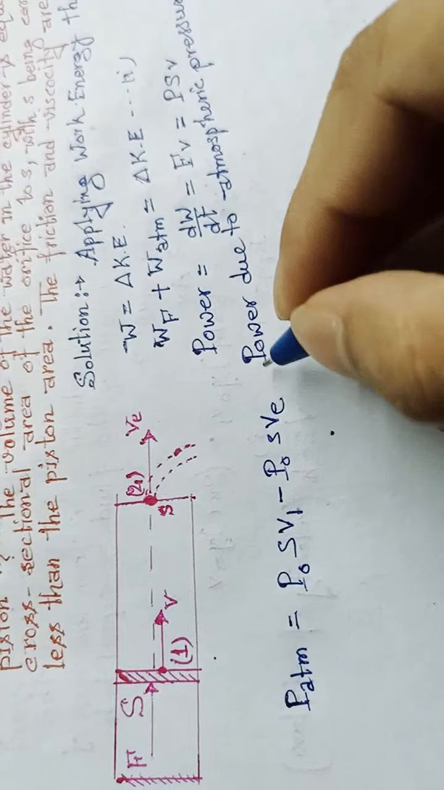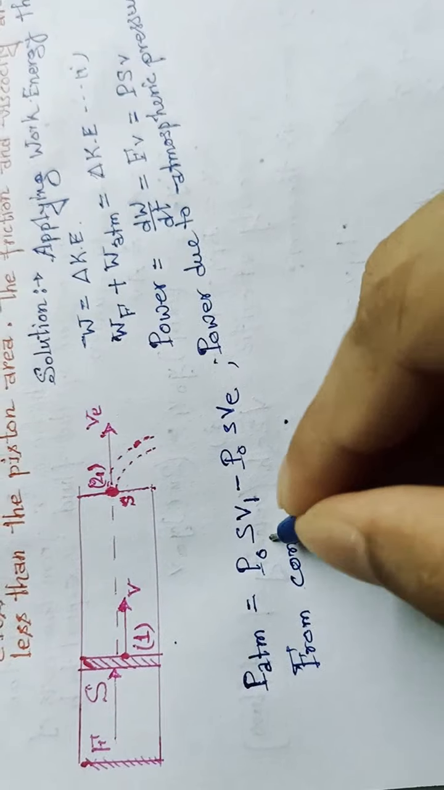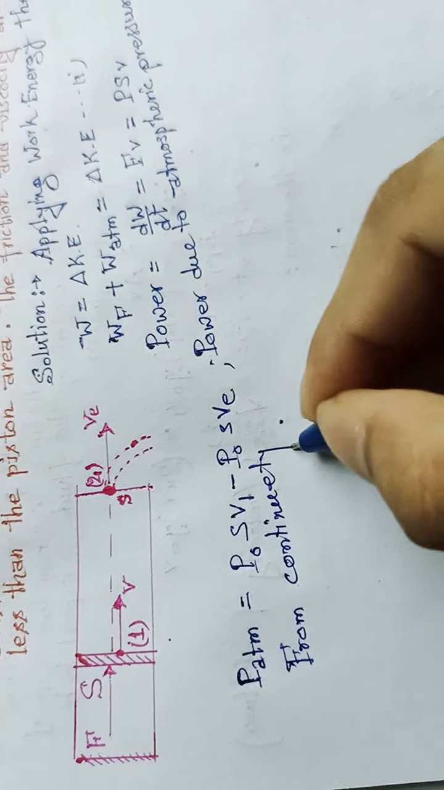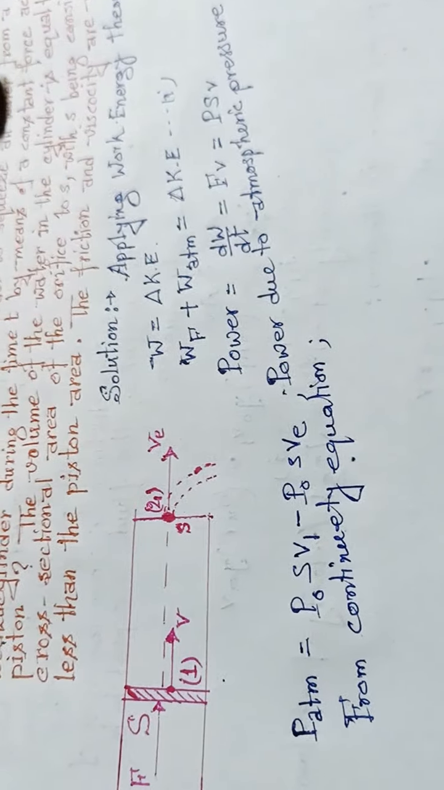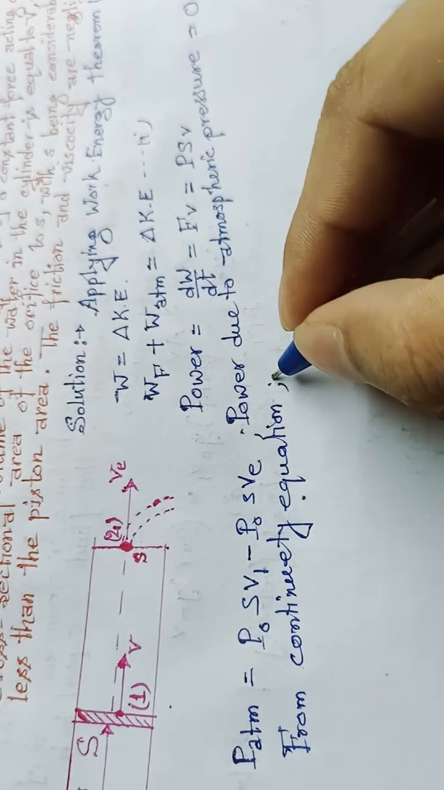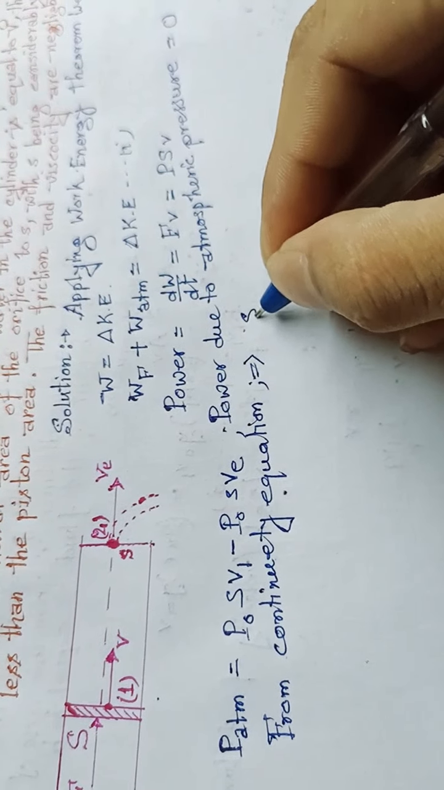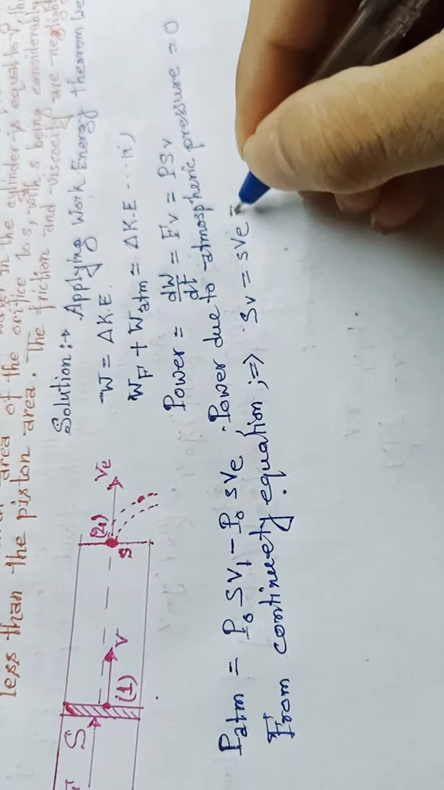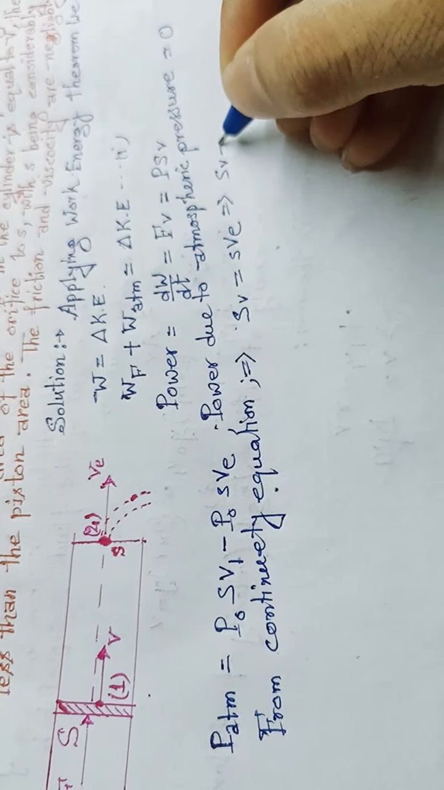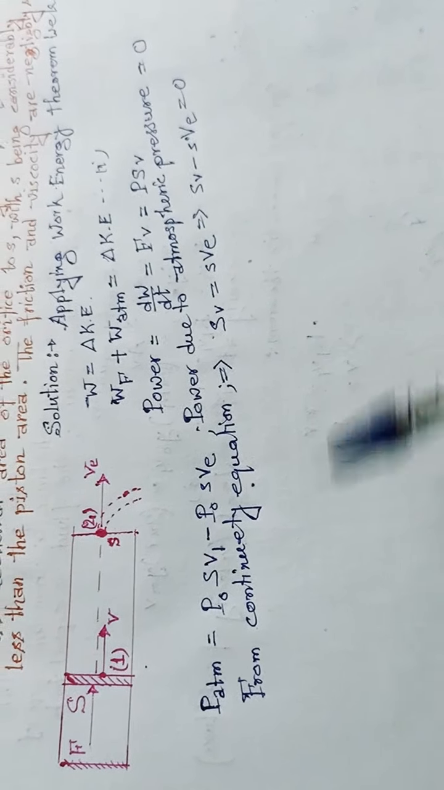Now from the continuity equation, as we know, area of cross section into velocity is equal to constant. So from the continuity equation, S into V is equal to small s into VE. So we can write SV minus small s VE is equal to 0. From this we can say that the power due to atmosphere is equal to 0.